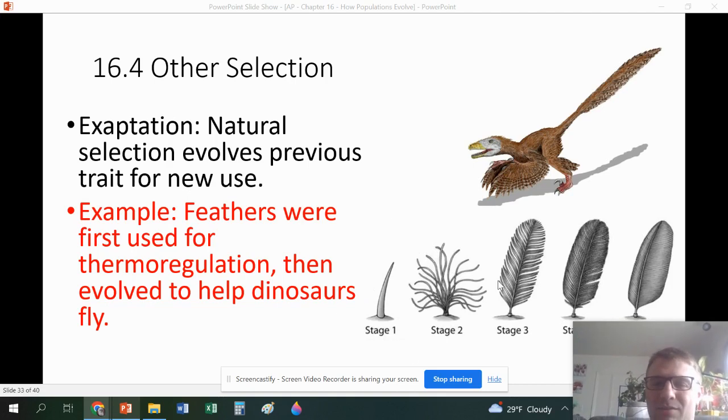So originally these were meant for thermoregulation and keeping warm, but as time went on, they found a new use. This is the feather we see today, but it's also used for flying. So it's not just that an organism will randomly create a new adaptation; it's that we reuse adaptations for new purposes.